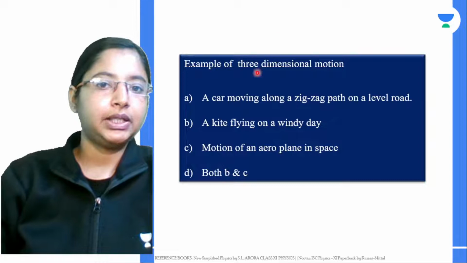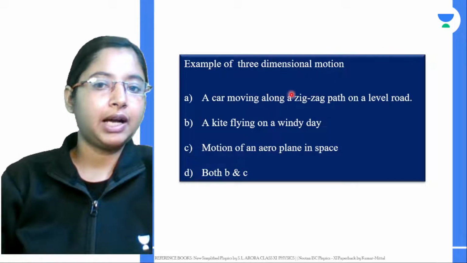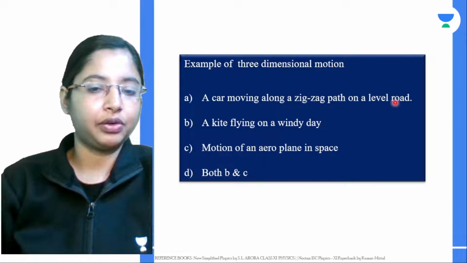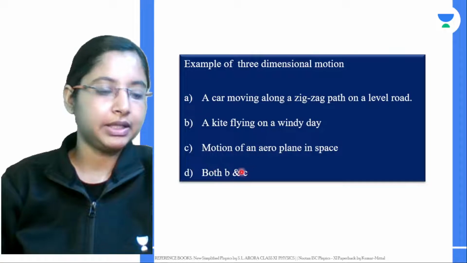The next one is: which of the following is an example of three-dimensional motion? A car moving along a zigzag path on a level road, a kite flying on a windy day, or the motion of an aeroplane in space, or both B and C.